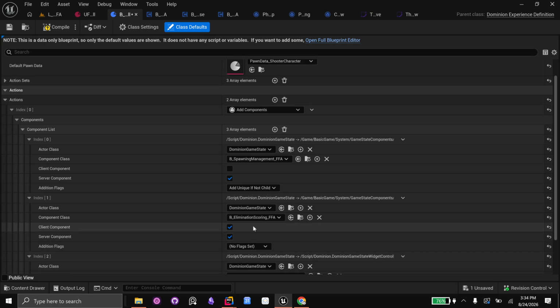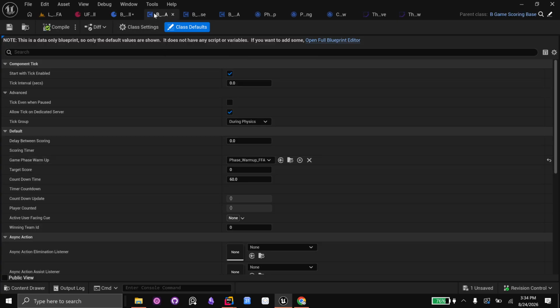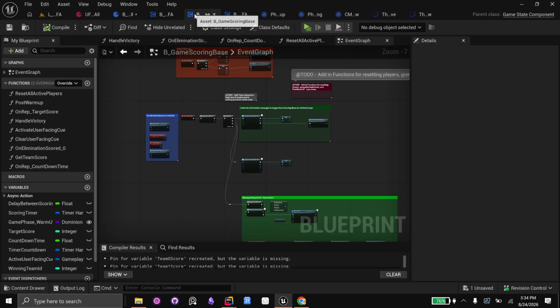But for your asymmetric horror mode, all we've got to do is literally just customize your scoring. If you want hunters to get 2x points when they kill a survivor, great. We can do that. We would just go over here. Let me see. Go over here in this base class. This is the game scoring base. We would just make a child class and then we would customize it. Super easy to do.